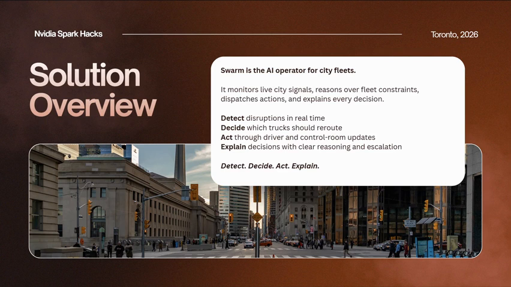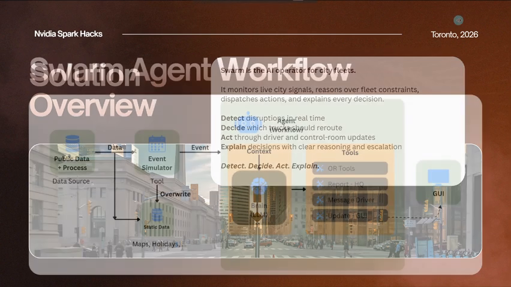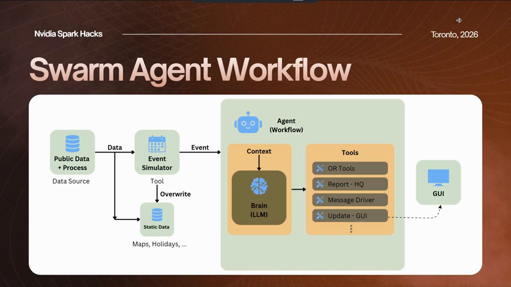Because municipal fleet data is not publicly available, we built a simulation layer that generates realistic mock events, including overflowing bins, missed pickups, road closures, weather disruptions, protests, accidents, construction, truck capacity limits, and driver availability issues. On the left, we start with the public operational data, things like routes, traffic conditions, service schedules, and city process rules. That data feeds into our event simulator, which creates realistic disruptions such as overflowing bins, delayed trucks, road closures, or capacity issues. Static data like maps, holidays, and fixed service zones branches from the same data pipeline and feeds directly into the agent as context. The simulator can also overwrite or update static assumptions when a new event changes the operating environment.